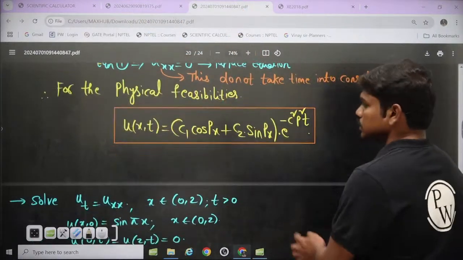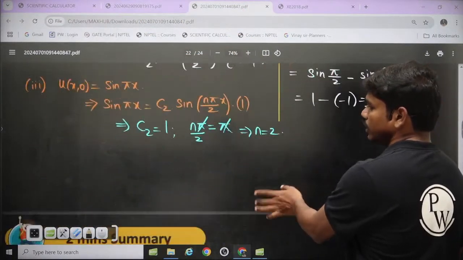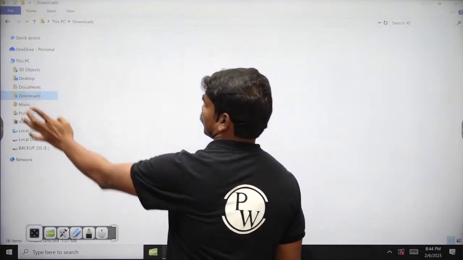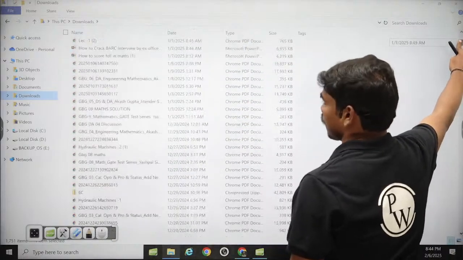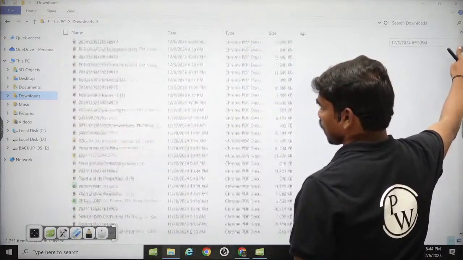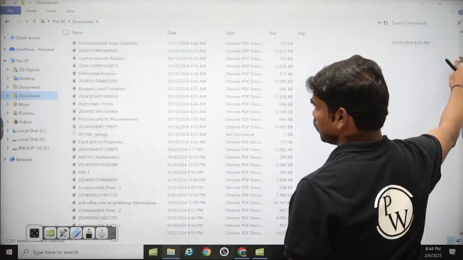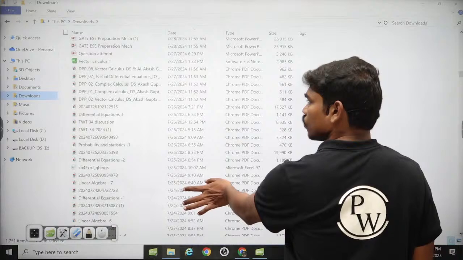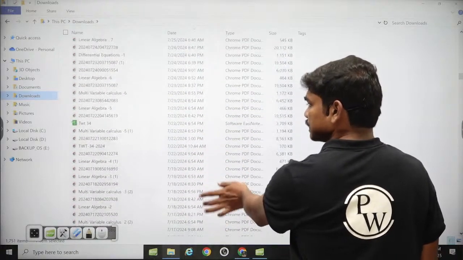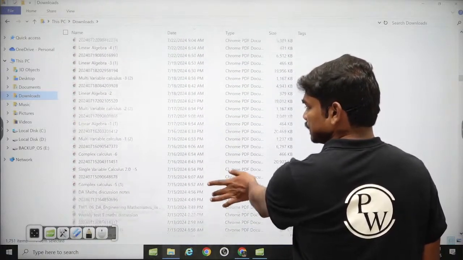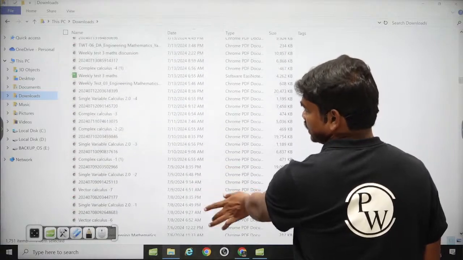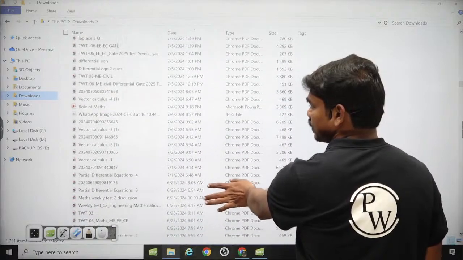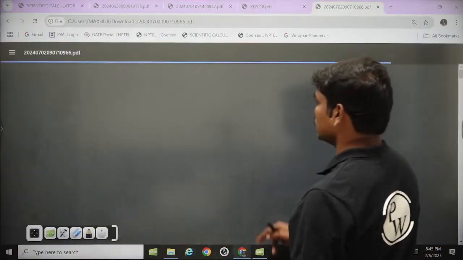So maybe this one, no, this one. Okay, so you can see this is the heat equation we have solved, and maybe in the next part I have given the partial differential equations. It should be somewhere here. So maybe here I would have taught the Fourier series part.